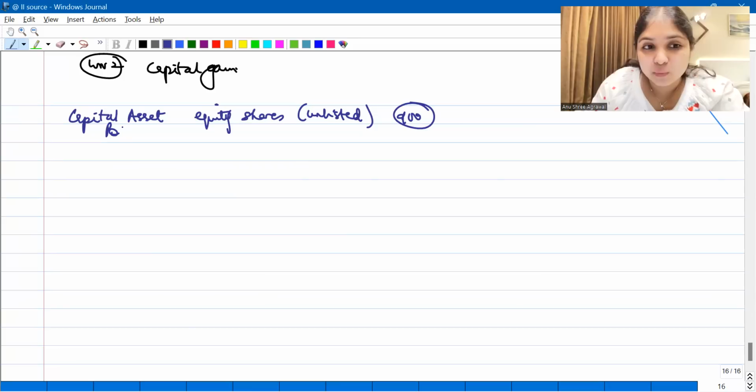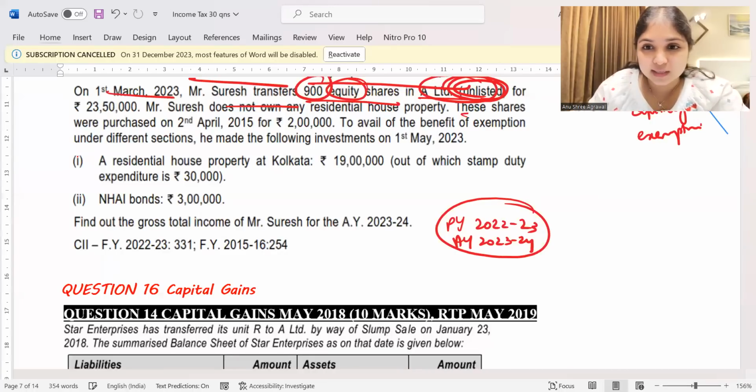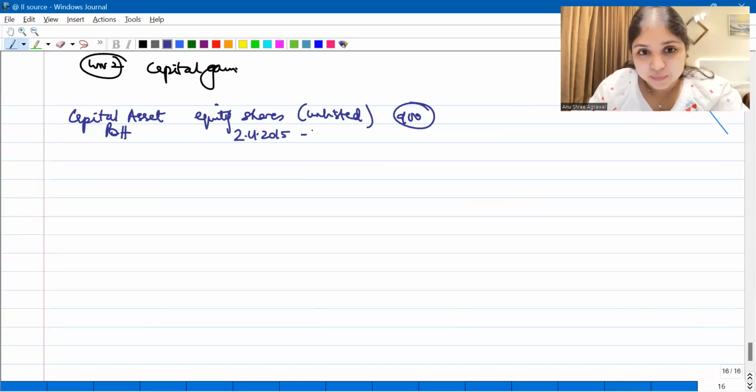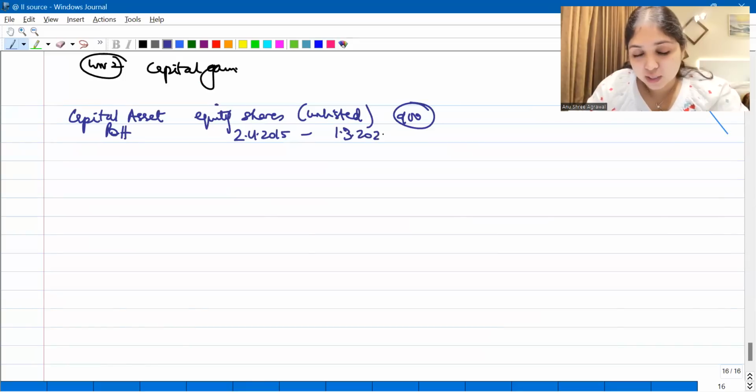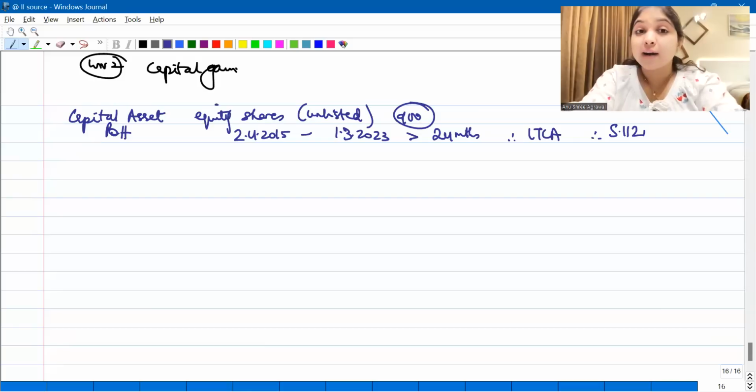Then after capital asset, what's the next step you do? The period of holding. When did we buy these shares? The question says these shares were purchased on 2nd April 2015. And when did we sell away these shares? On 1st March 2023. Now this period is definitely more than 12, 24, 36. Unlisted equity shares, guys, it's going to be 24 months. It is more than 24 months. Therefore, what kind of an asset? Long-term capital asset. Therefore, which section? Section 112. Not 112A, guys, 112. 112A you can apply only if they are listed shares, right? Here they are unlisted shares, so not 112A, we will apply 112.